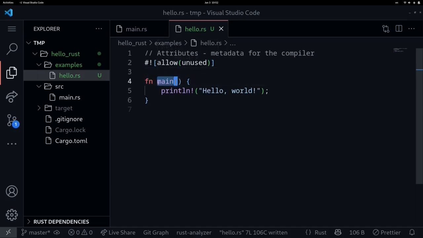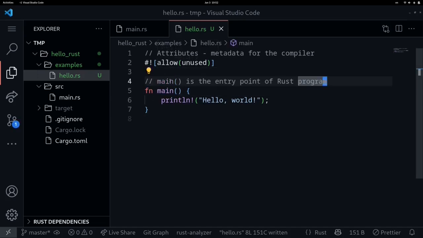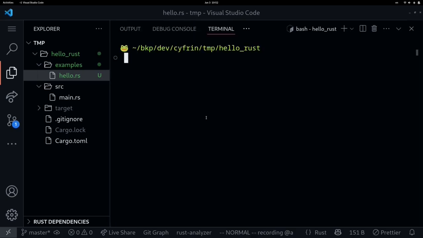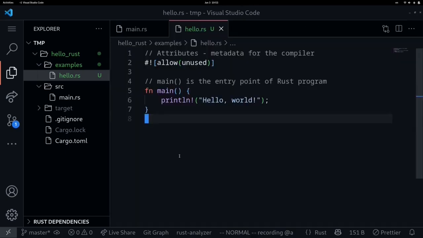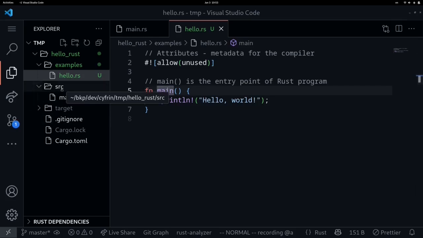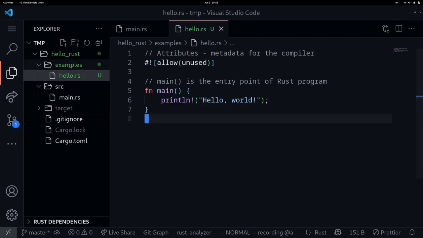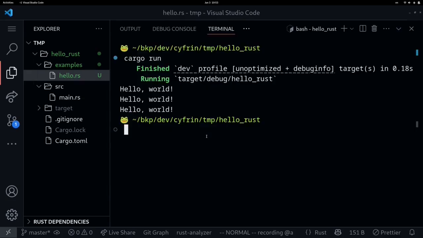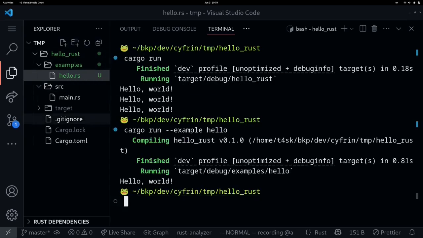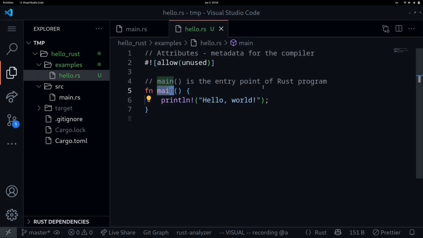Next, let's move on to the main function. What is the main function? The main function is an entry point for the Rust programs. Inside the terminal, when we type cargo run, it's going to look for a function called main inside source, and it's going to look for a file called main.rs. But this example over here is located under examples, and the name of the file is called hello.rs. So to execute this file, you'll need to say cargo run --example followed by the name of the file without the rs extension. So this will be hello. And then we can see that our file hello.rs was executed and it printed out the string hello world. So that is the main function. It is an entry point for the Rust program.